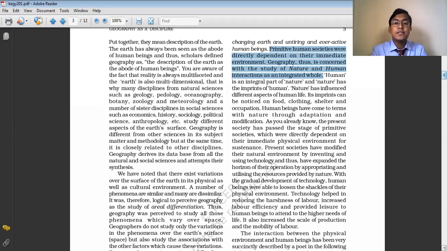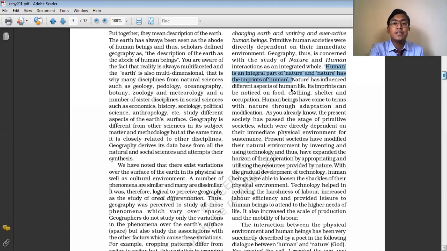So geography as a subject is mainly concerned with the study of the nature and the interaction of human beings with the nature. Even today, geography tries to understand the relationship between man and nature. So humans are an integral part of nature, and nature has imprints of the human. On the nature, we can see the imprints of human beings. We human beings have changed the nature, and these changes can be seen on the nature.